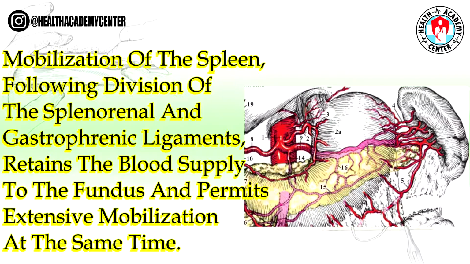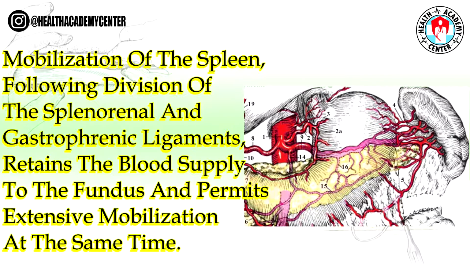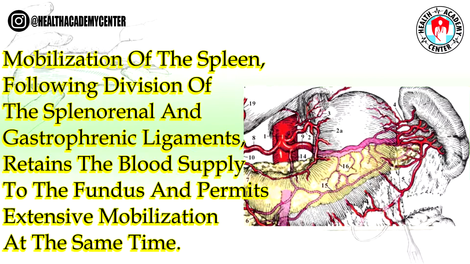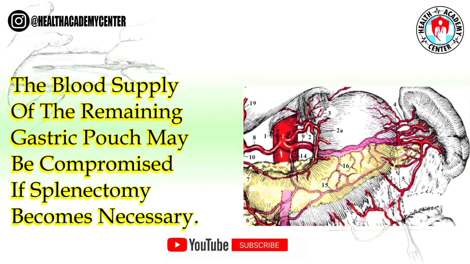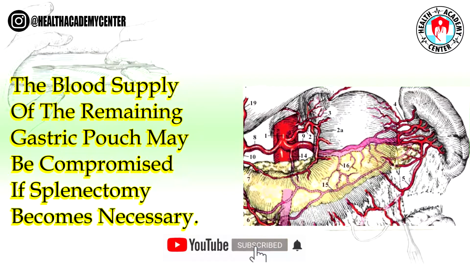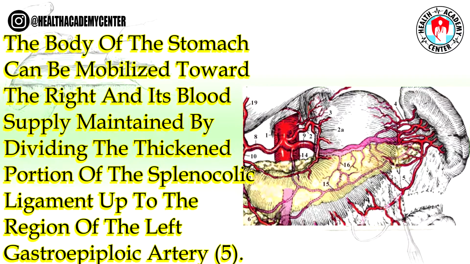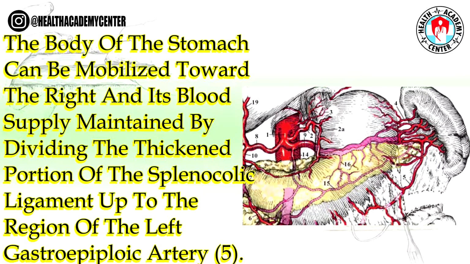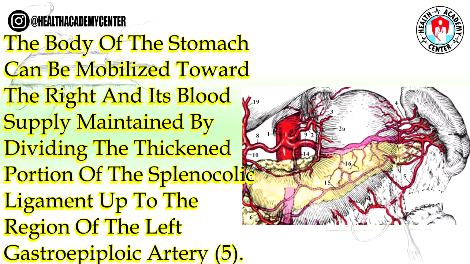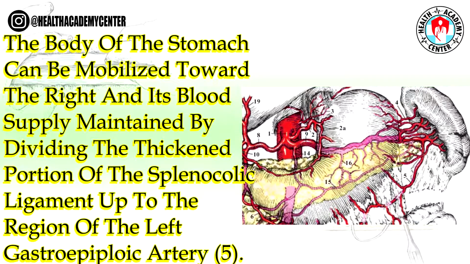Mobilization of the spleen, following division of the splenorenal and gastrophrenic ligaments, retains the blood supply to the fundus and permits extensive mobilization at the same time. The blood supply of the remaining gastric pouch may be compromised if splenectomy becomes necessary. The body of the stomach can be mobilized toward the right and its blood supply maintained by dividing the thickened portion of the splenocolic ligament up to the region of the left gastroepiploic artery, 5.